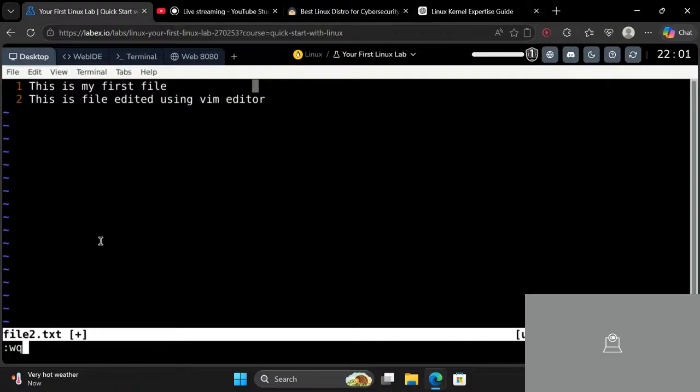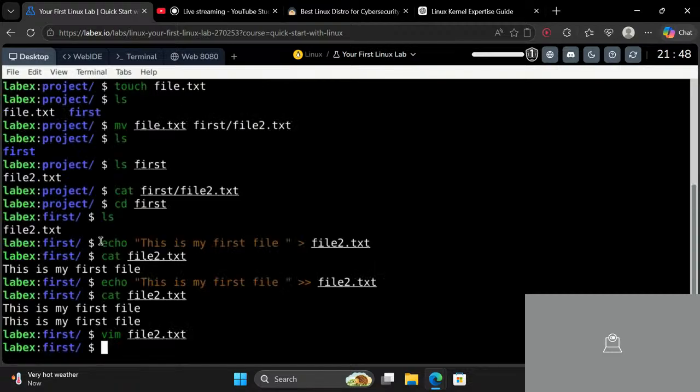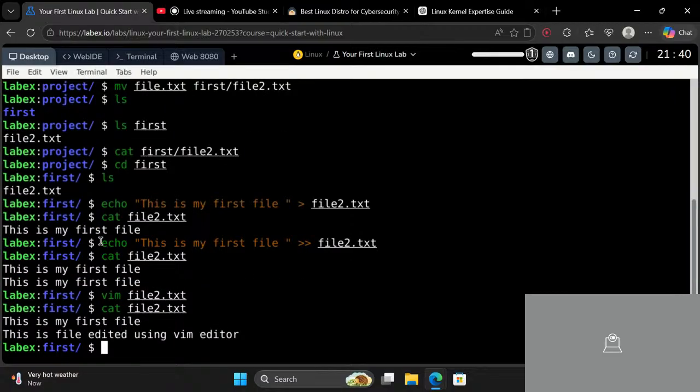So if you want to just save, you can use W. If you want to quit, you can use Q. And if you want to save and quit, you can do WQ. So I entered. Now if I again view the content, you can see it says this is my first file, this is file edited using Vim editor, and it's the same text that we just edited inside the Vim.